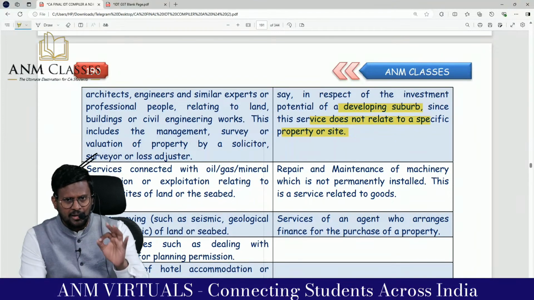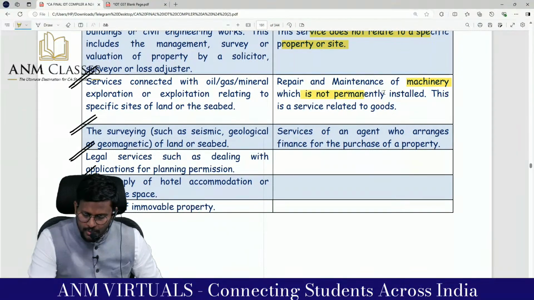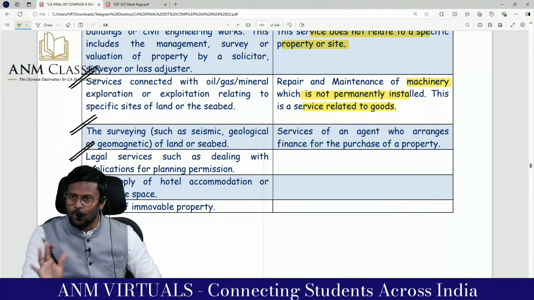That is not a direct service relating to property. Repair and maintenance of machinery which is not permanently installed. This is a service relating to goods and not a service relating to property.